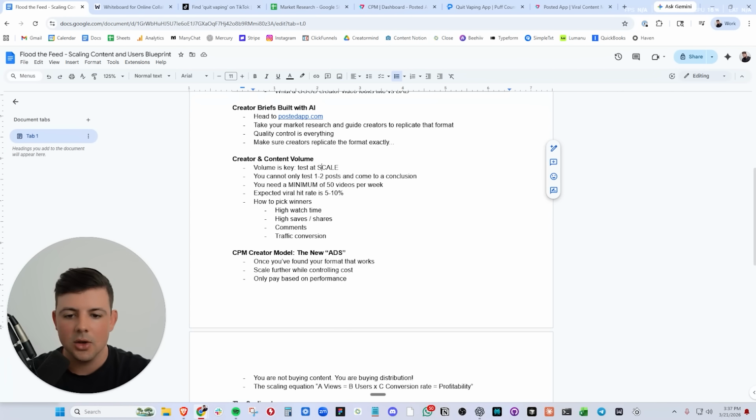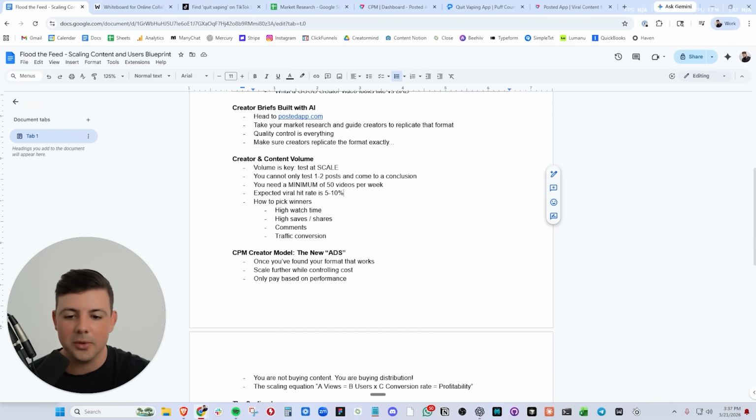Volume is key. We need to test at scale. We need to let a lot of submissions come in so we have a good understanding of what's working and what's not. If you only get 1 or 2 posts and then you shut off the campaign, you will have no understanding of whether it worked or not. You should be going for a minimum of 50 videos per week. This is the absolute, you need to test as much content as possible. So your minimum should be 50.